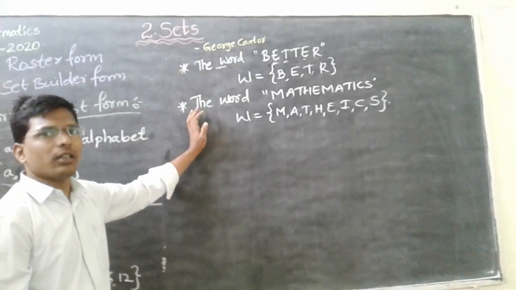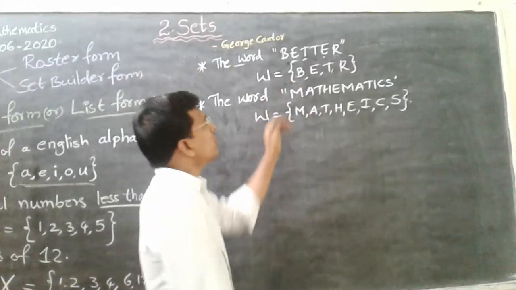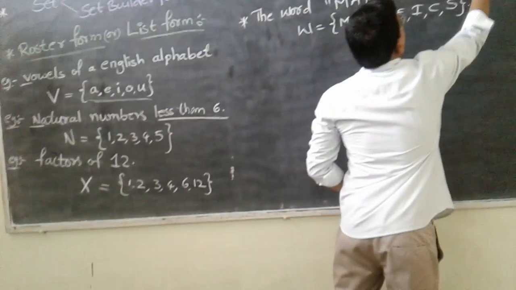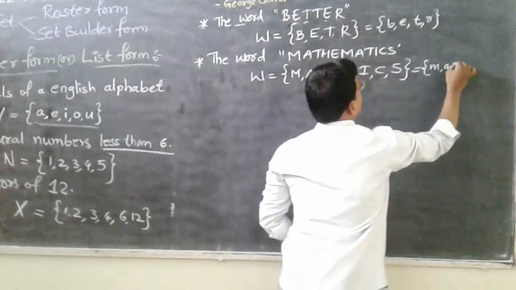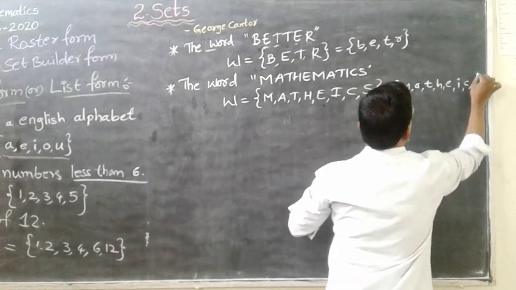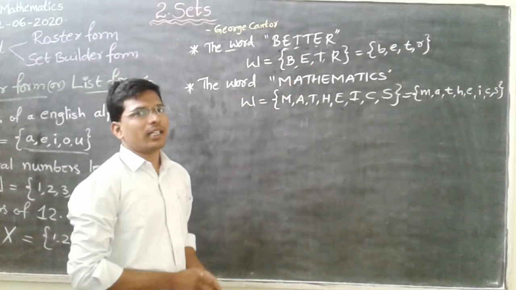Here we can write the small letters also. B, E, T, R. Here mathematics also M, A, T, H, E, I, C, S. So we can write in capital letters as well as in small letters also.